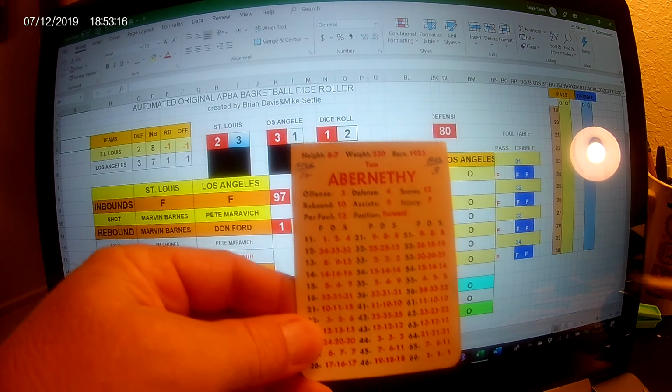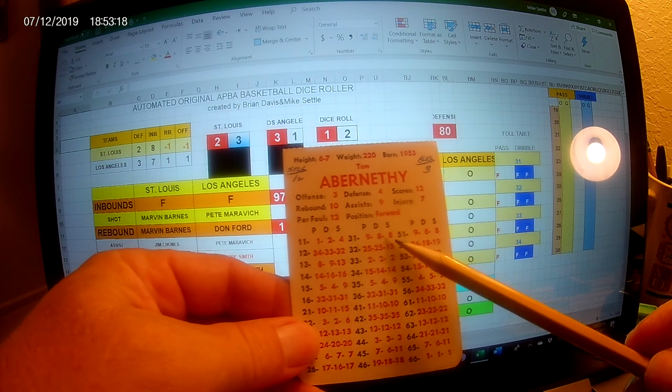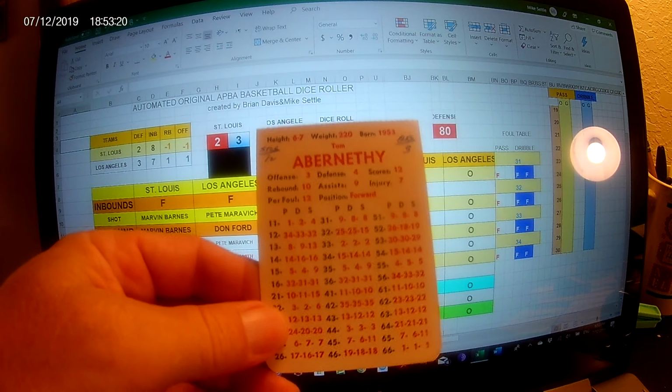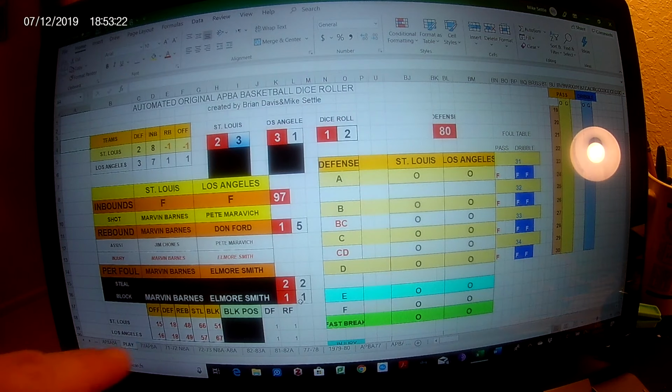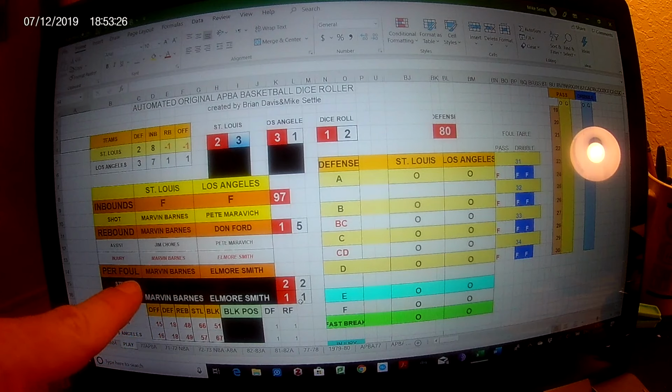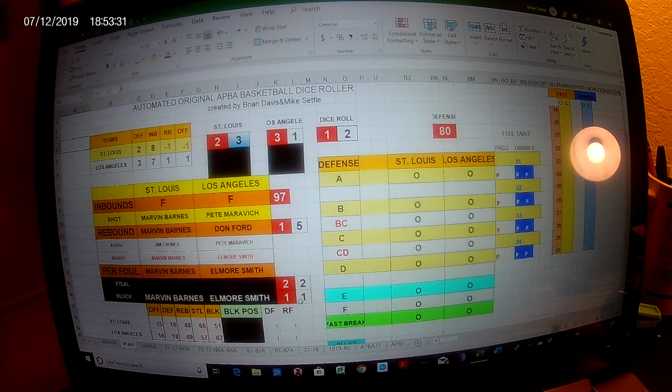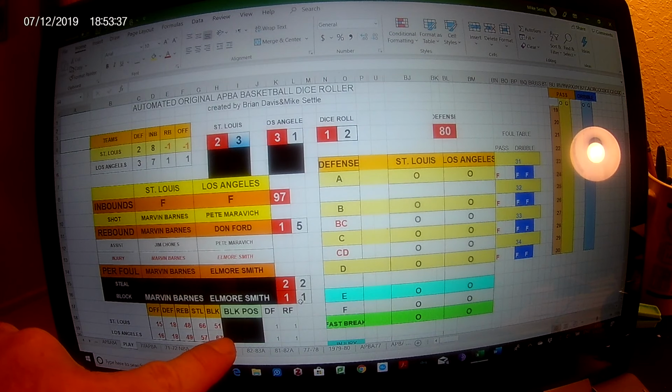Here's his card. A 31 is an 8. 1 through 9 is good on an open three-pointer. But look what happened. Blocked by Marvin Barnes. Marvin Barnes blocks the made three-pointer. So in this game, you know the shot would have gone in. Barnes blocks it. I'll mark that down. The crowd in St. Louis likes that. They retain possession. There's no XF here, meaning the Lakers would have got the ball in F after the block.